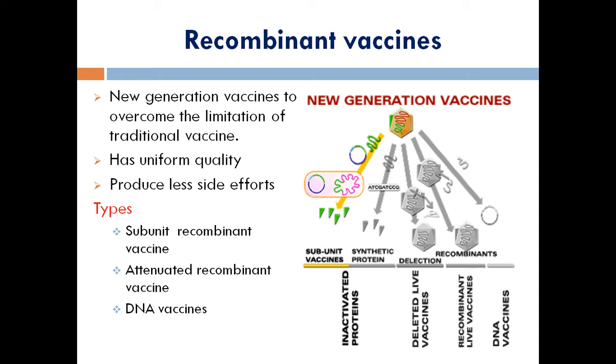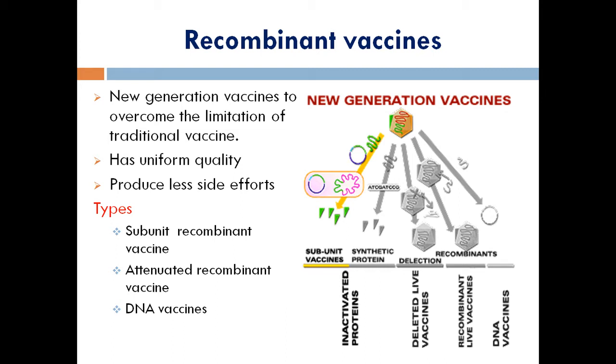But in addition to that, it also produces a numerous number of cells. We call them memory cells. The major function of memory cells is to act as a secondary response. Once an infection occurs, it will take time to produce an antibody. But if the same infection occurs repeatedly, what happens? An immediate response will be given by our body. That one we call the memory response.